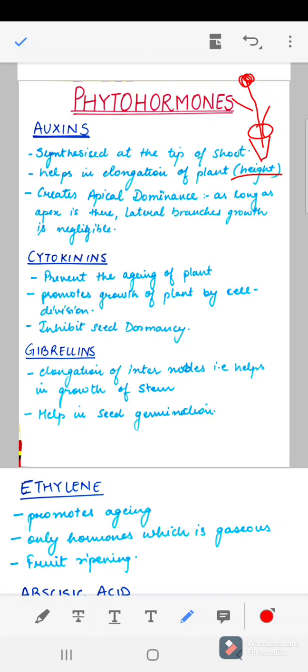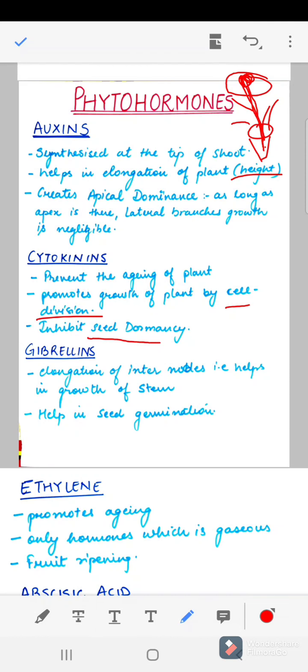What is it? So as long as the apex is there, that means this apex is there, auxins are present, they are working there, the lateral branches will not grow. First of all, the plant will grow in height only, right? So the girth of the plant will not increase due to the presence of apical dominance. Next we have cytokinins. They prevent the aging of the plant and they promote plant growth by doing cell divisions. It also inhibits the seed dormancy.